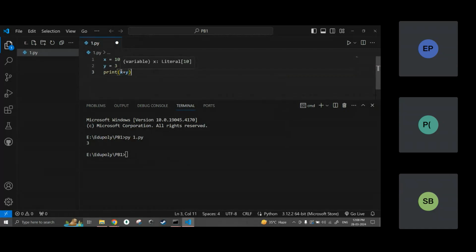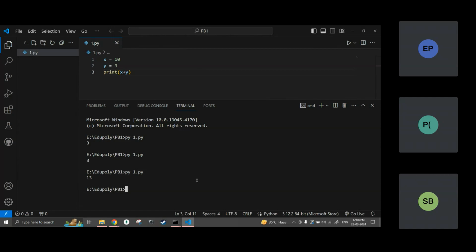We'll discuss variables in the next class, but I just want to show you how to run the code. I am taking a variable and storing 10 into x, and I'm taking another variable y where I'm storing 3, and I'm printing x plus y, which means 10 plus 3. Now if I run this code directly, I will get the old output 3 because I have not saved the file. So I have to save the file by using Ctrl S. Then I run py 1.py again. So now I am getting 13. If you don't save it, you will get the old file output.